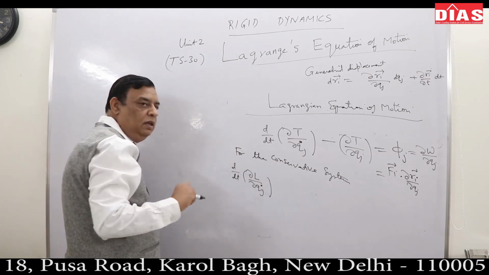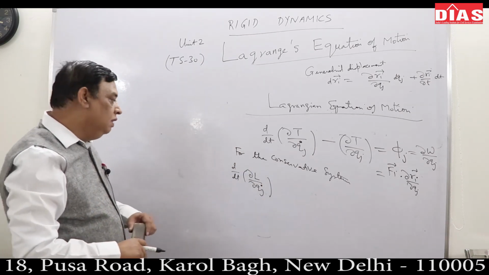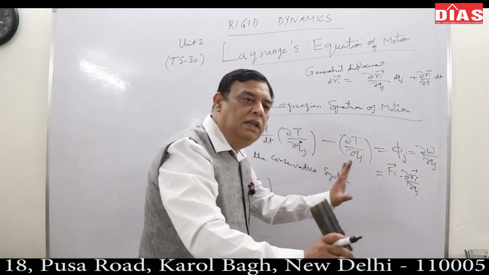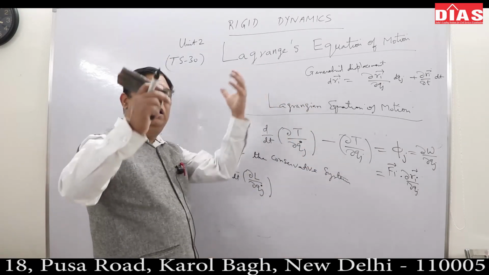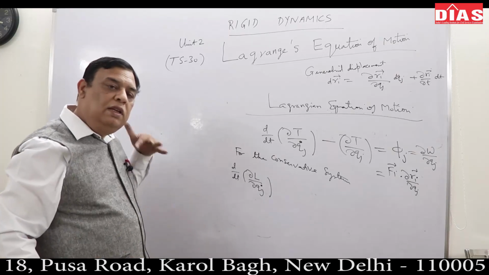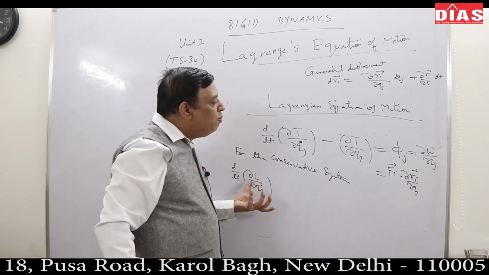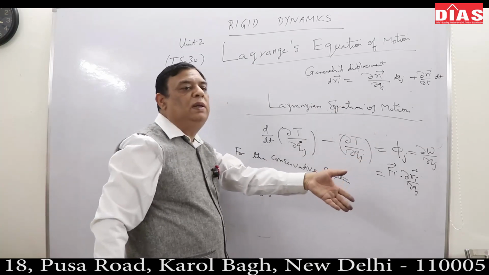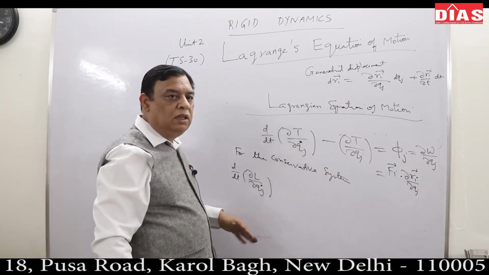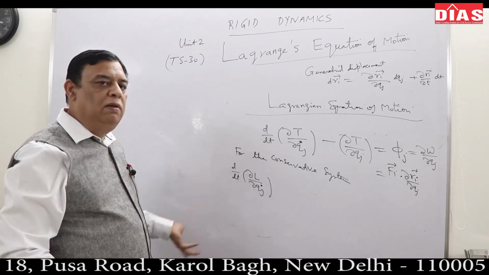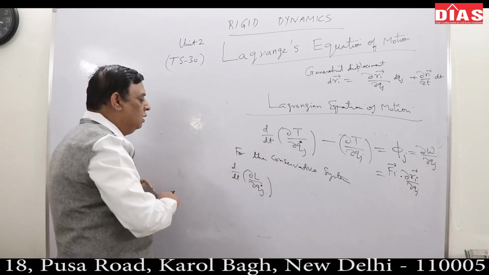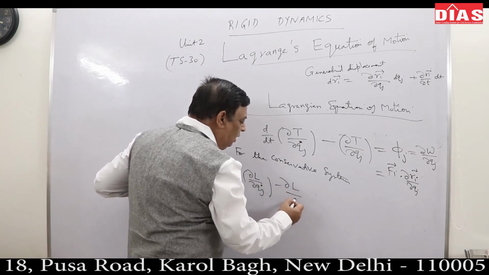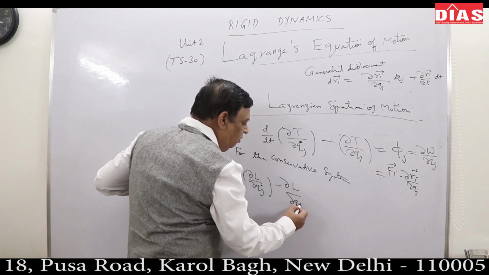Most of the problems given are conservative, so I can always write this. Conservative means potentials are only a function of generalized coordinates. They are not dependent upon velocity. That's it. So if the potential is a function of Qj, then force will also be a function of Qj, and the system is said to be conservative. Force can always be expressed as a gradient of that function. So d by dt of del L by del Qj dot minus del L by del Qj is 0.